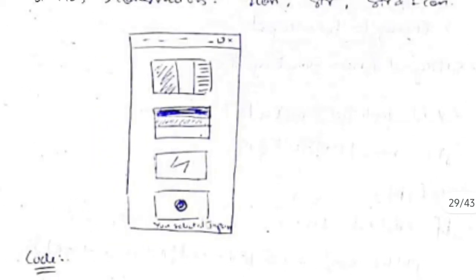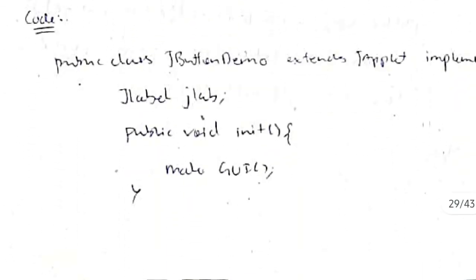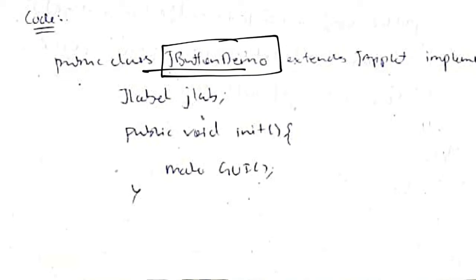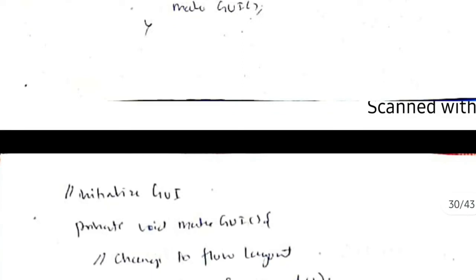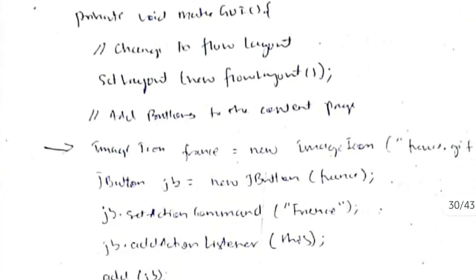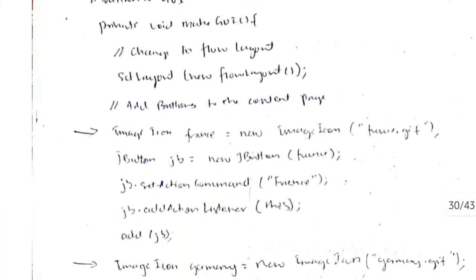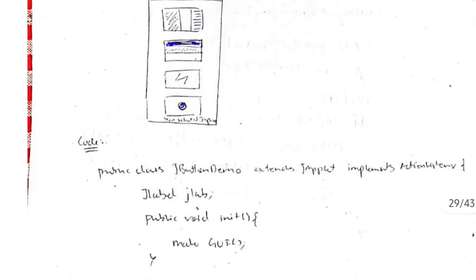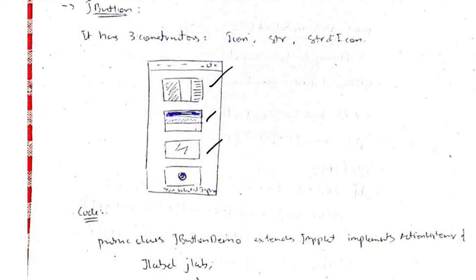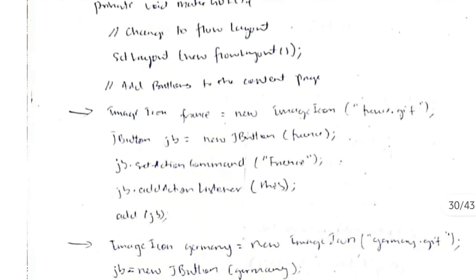So let's see how to write this. It's a very easy code. Firstly, we'll be writing the class JButtonDemo, and then makeGUI will be written here. What it will do is initialize the GUI. In the GUI we should define what should be shown. Firstly, we will set the layout, then add buttons to the content pane. We need 4 buttons. See here, there are 4 flags, right? So we need 4 buttons.